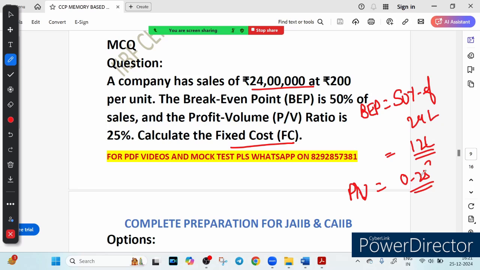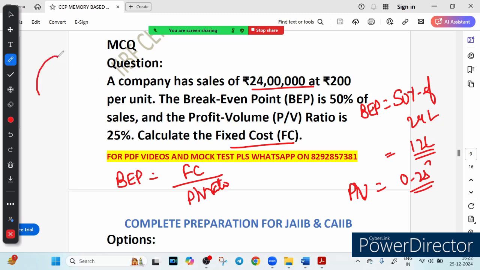Now first of all, you should know the basic formula to compute it. The formula is quite simple: BEP, break even point, is equal to fixed cost upon PV ratio. Let me remind you how this formula came.